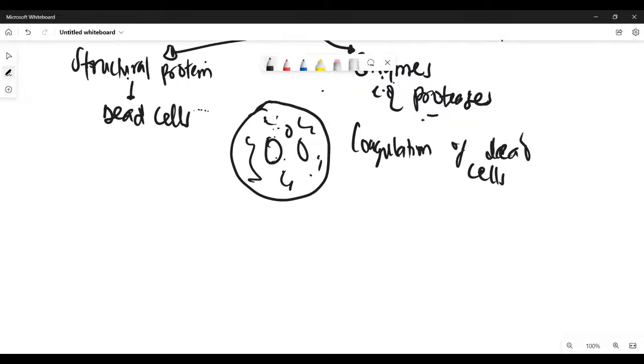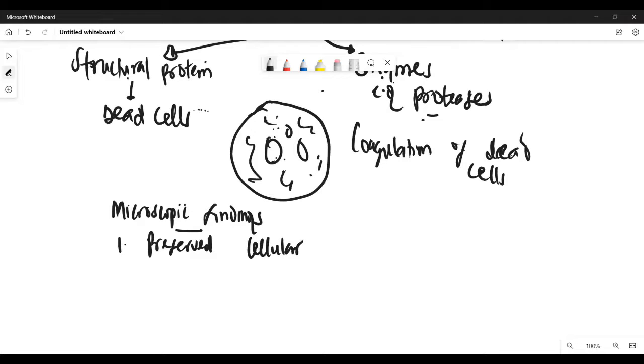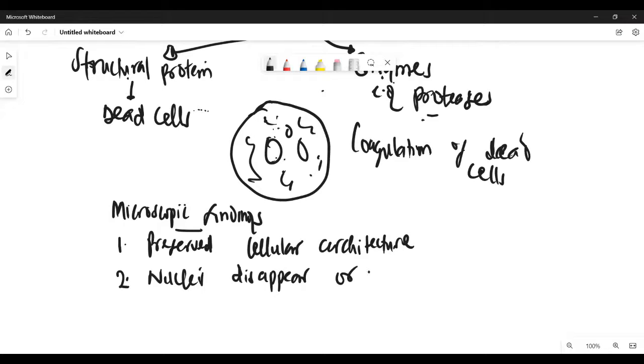So what are the microscopic findings that we're expecting in coagulative necrosis? So number one, like we mentioned, we expect to see a preserved cellular architecture. Number two, when you look at the nuclei, they're going to disappear. So when you look inside those tissue, we are not going to see any nuclei there, or they might be fading away.